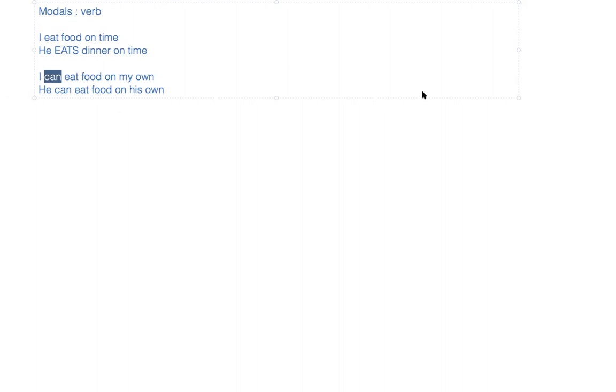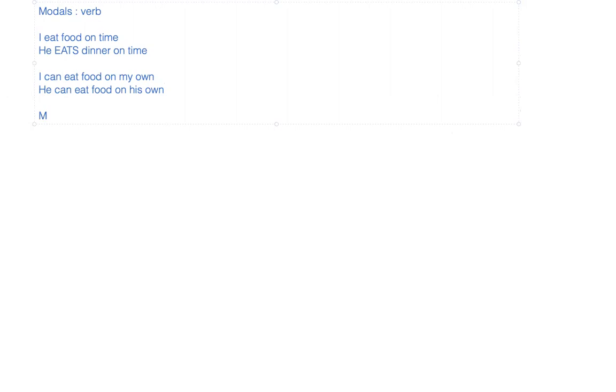So the modals, although they act as a verb, do not have any significant impact on the verb, and it would not change even if the subject changes. So this is the first importance of modals and how they are different from the main verb.